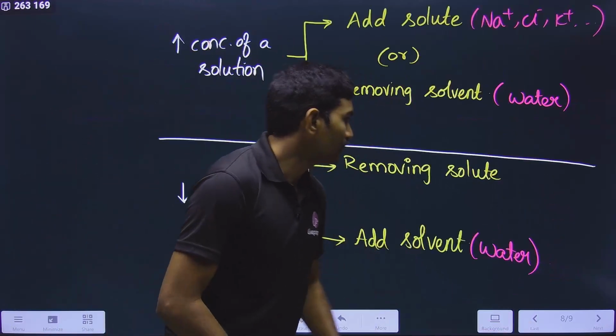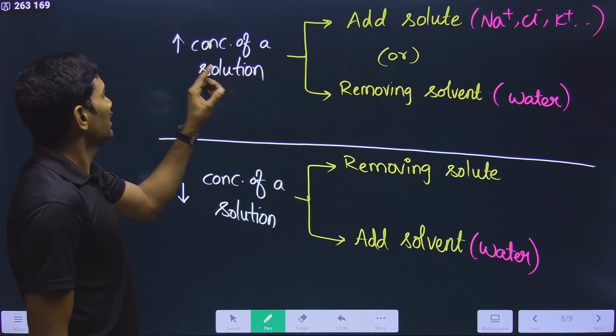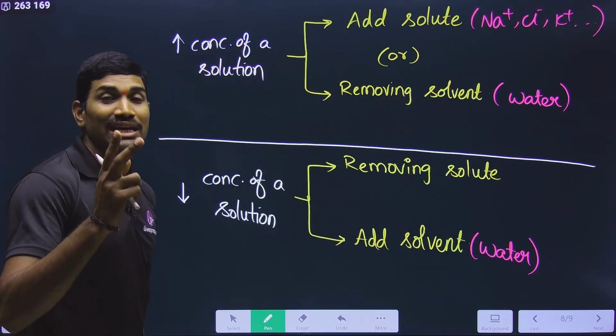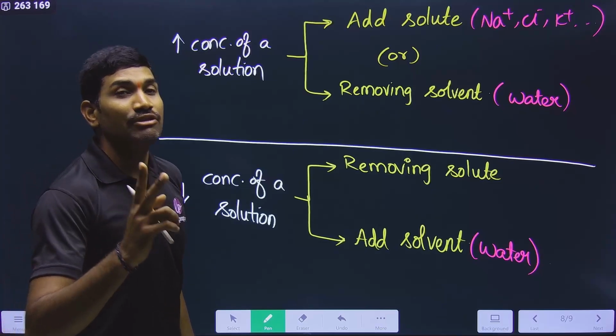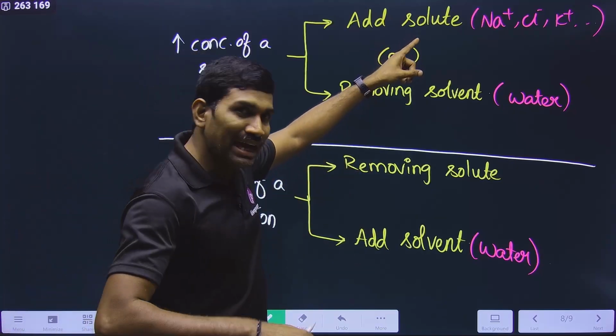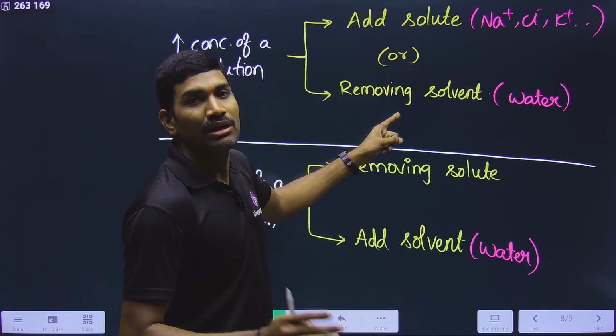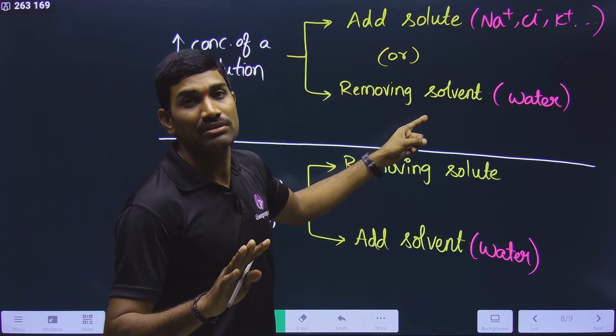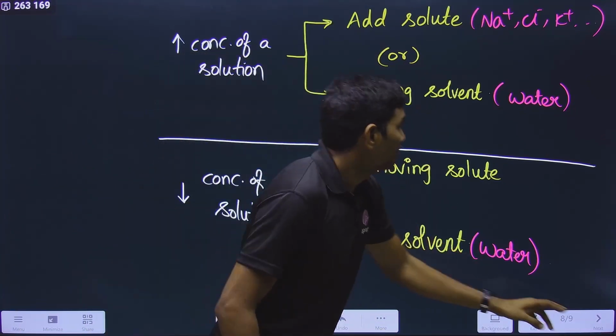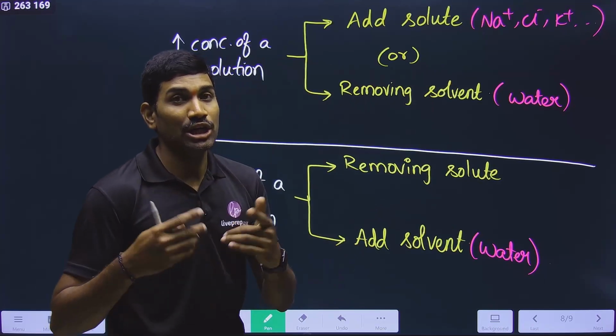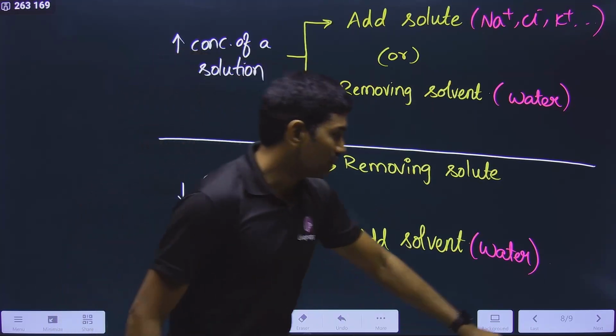Just now we studied how to increase concentration. Increasing the concentration of a solution has two options. What are those? By adding solute you can increase, by removing solvent you can increase. But only one is possible.